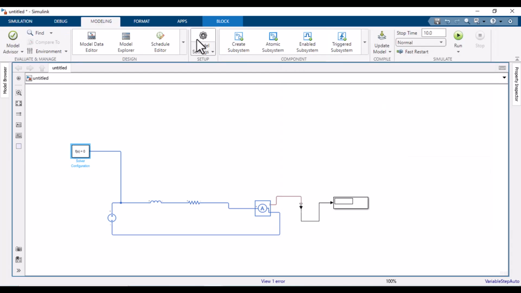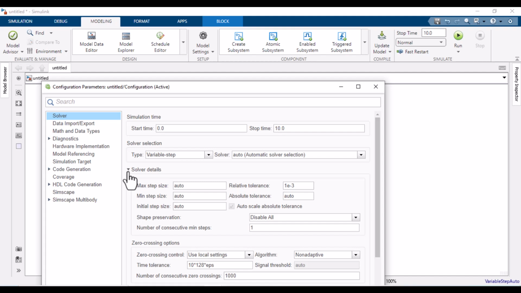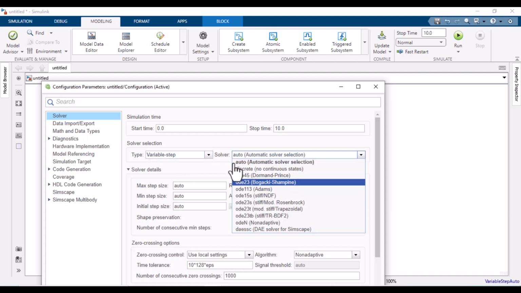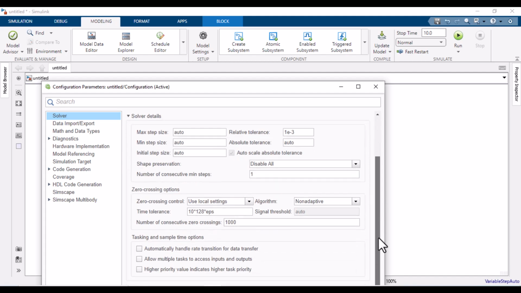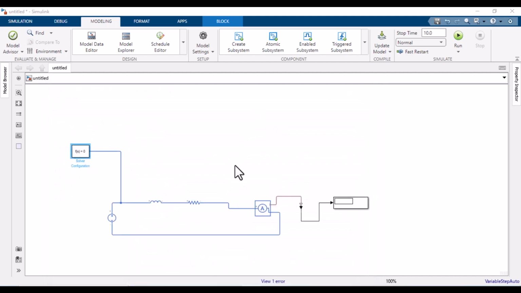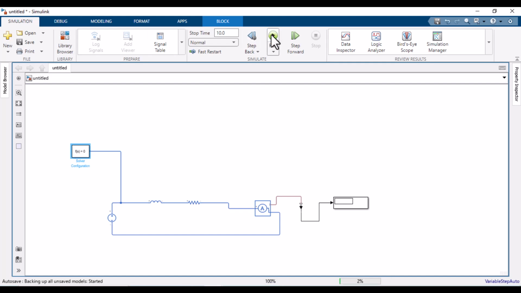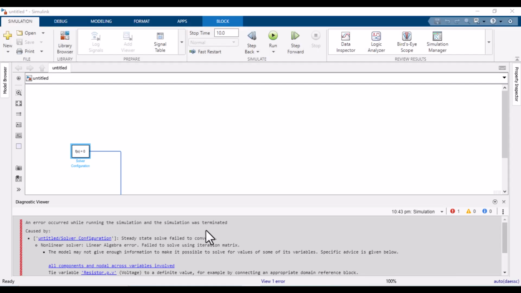So move to its properties. In the solver settings, we can set the start simulation time and stop simulation time. It's the same as we deal with it in Powergui networks. Variable step, fixed step, we can find any solver, or we can change the maximum step size and minimum step size. These are the same as we deal with in common Simulink models. Now I want to run it and see whether it will run correctly or not. This shows an error: an error occurred while running the simulation. Steady state solve failed to converge.